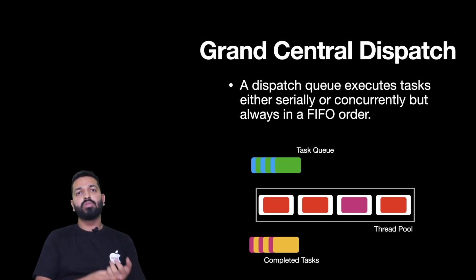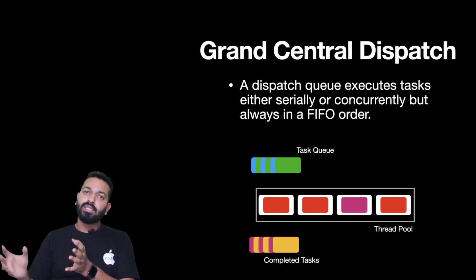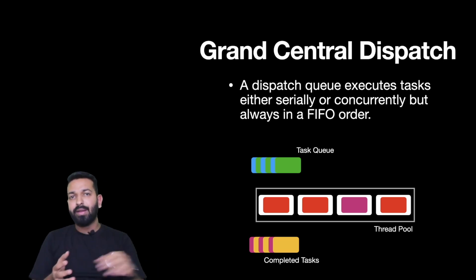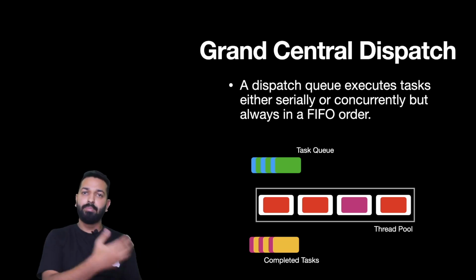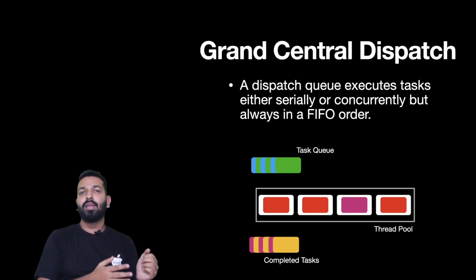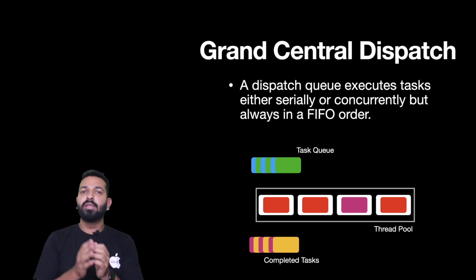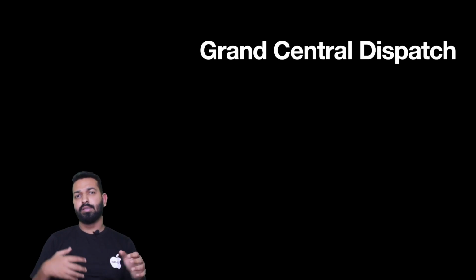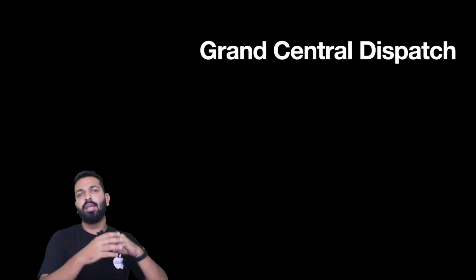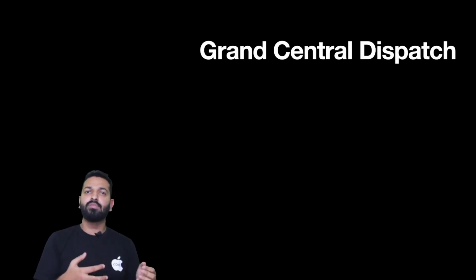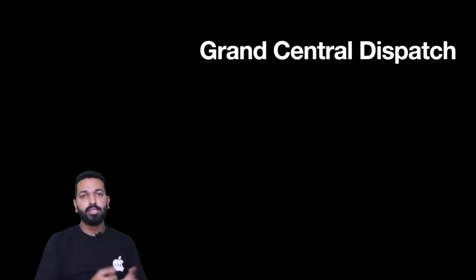So the order in which the tasks are submitted to the queue is the order in which they will be picked up, and then the execution can vary, serially or concurrently, which we will see in detail. But GCD will ensure that the tasks are picked up in FIFO fashion. Now, we got it: GCD has a collection of dispatch queues to which work is submitted. But how can we submit our work to dispatch queues?